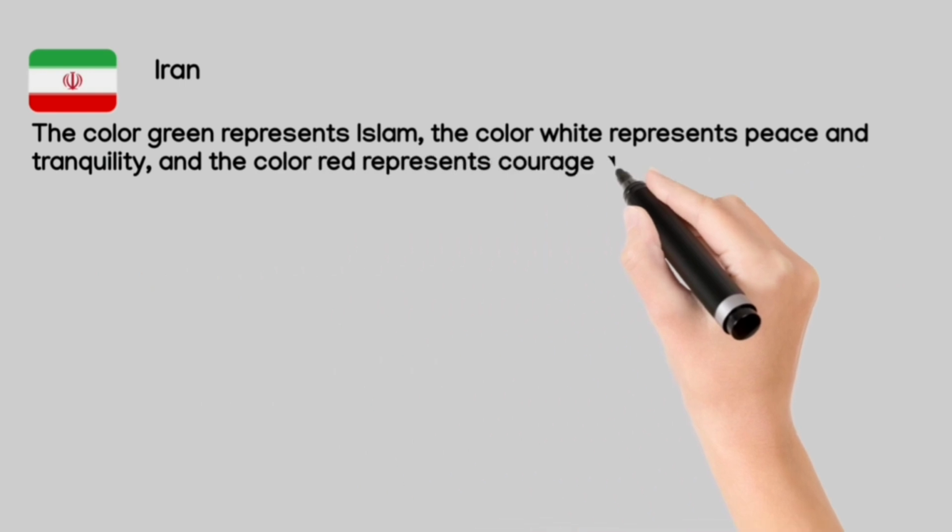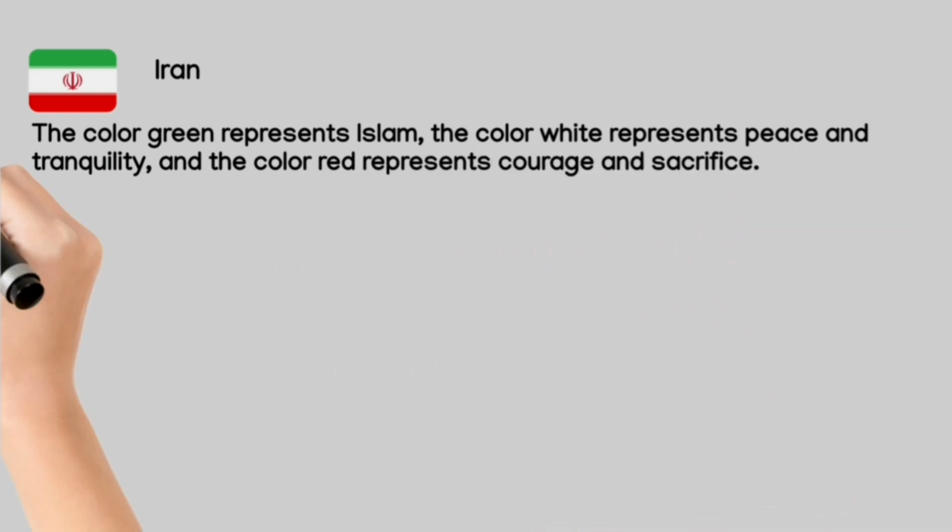Iran. The color green represents Islam, the color white represents peace and tranquility, and the color red represents courage and sacrifice.